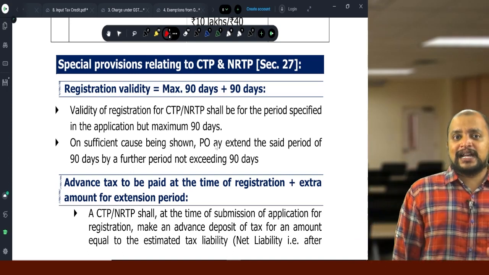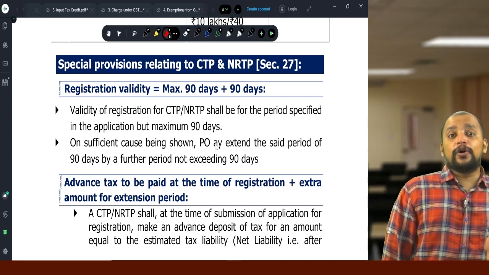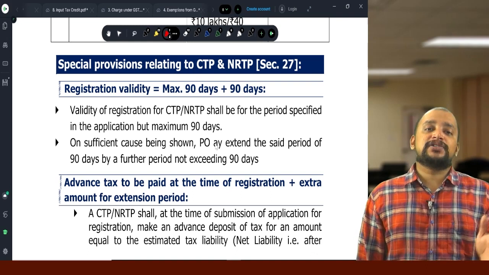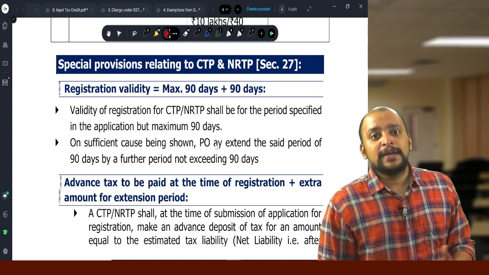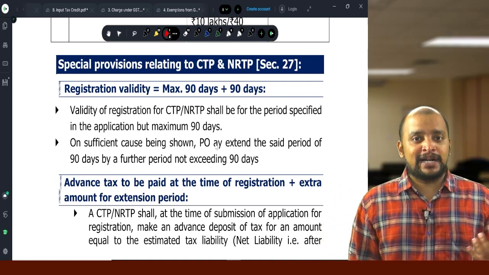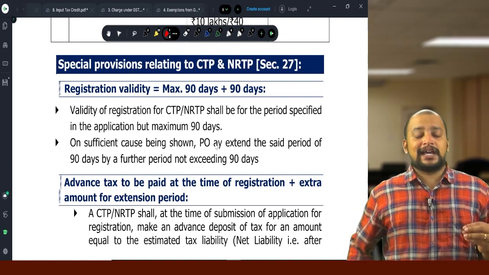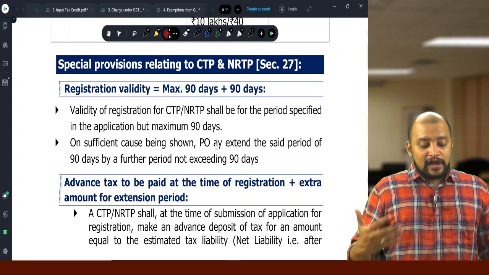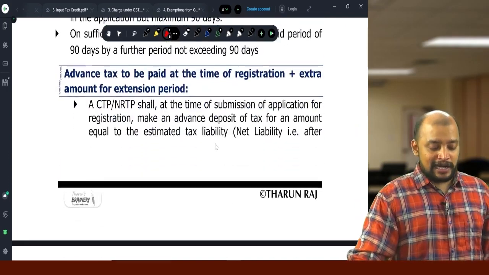And after 90 days, they can again make an application for extension, but that cannot go beyond 90 days, which means in total at a stretch, more than 180 days, they cannot get a registration. Beyond 180 days, if they want to continue to do the business, they need to get a permanent registration. So validity of registration of CTP and NRTP shall be for a period of maximum 90 days. On sufficient cause being shown, it can be extended for a further period of 90 days.